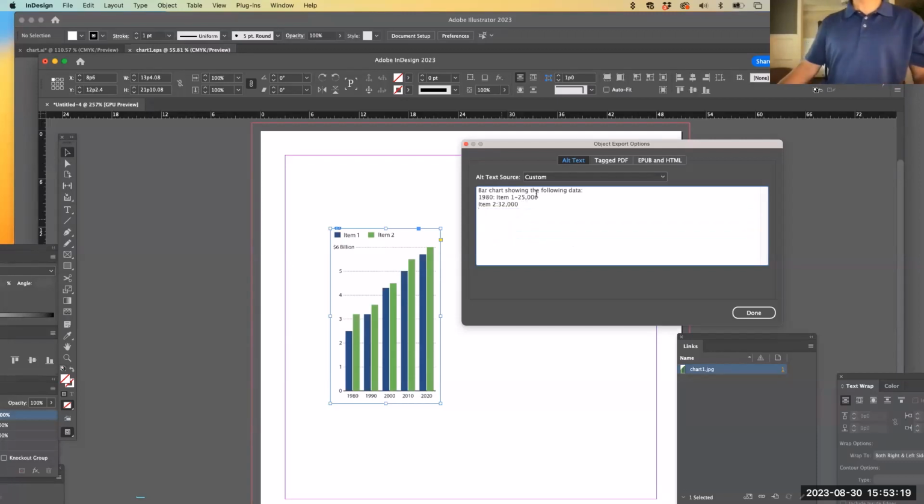So you're basically trying to set it as if the person was going to read the graphic as opposed to look at the graphic. So you would say bar chart showing the following data, 1980, item 1 is 25,000, item 2 is 32,000, then I would go 1990, again, semicolon, then item 1, dash, and then what that would be. And just basically go down the list of everything that's in there.